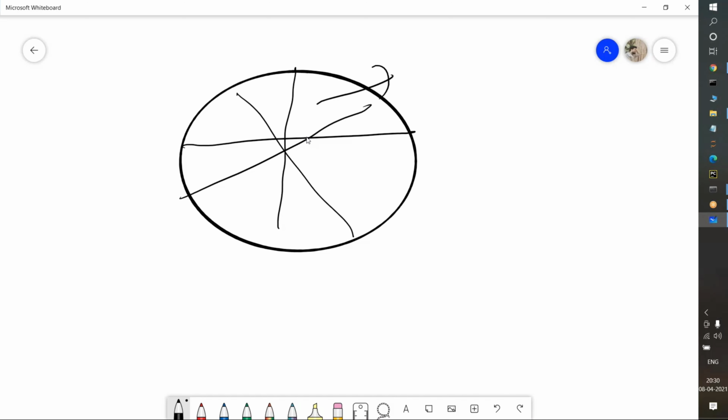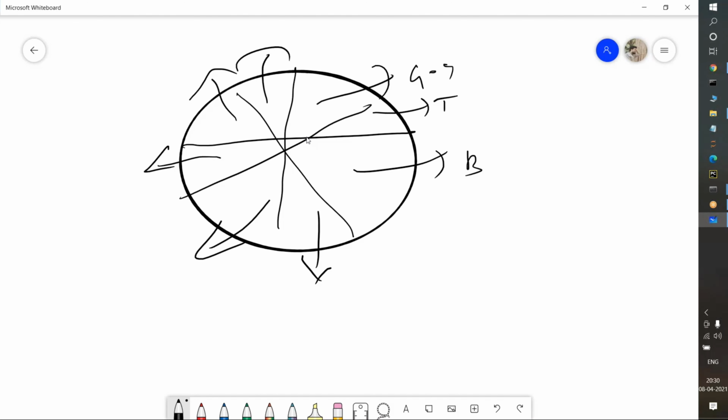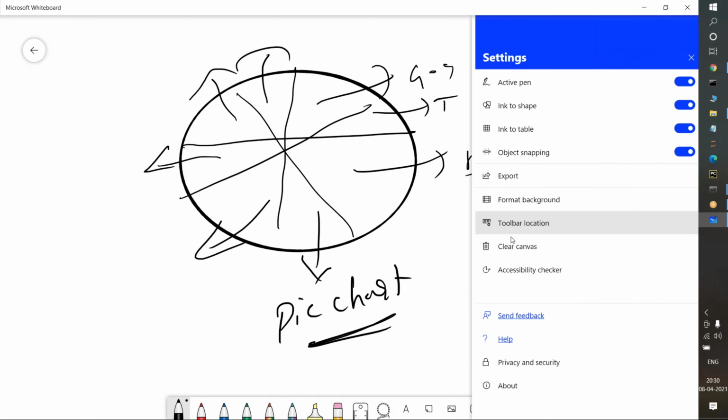Suppose I am taking state names like Goa, Telangana, or Bangalore, some city names, or whatever it may be. We need to divide the data in the round, sphere shape. This is known as a pie chart. I can also specify the percentage of data each part carries. I'll show you with the help of code implementation.